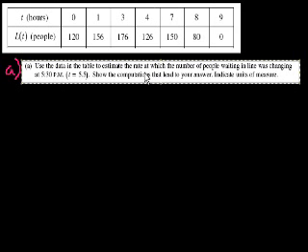So what do they want to know? They want an estimate of the rate at which the number of people waiting in line was changing. They don't give us a continuous function definition. They just give us a bunch of sample points of this function L of t. So the best estimate I can do of the rate at which L of t is changing at time 5.5, and 5.5 is in between these two, is to just figure out the average rate of change between time 4 and time 7. So how do we figure that out? Well, the average rate of change is just the slope. So let's write it.